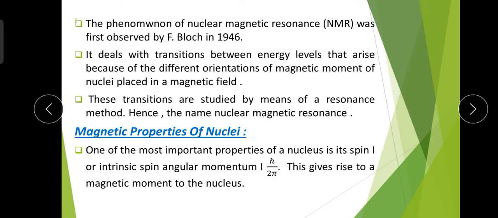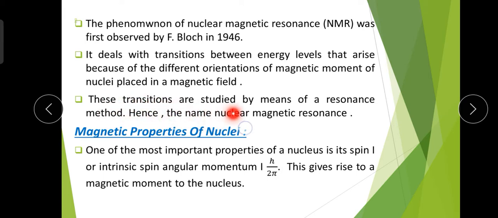Suppose we have a sample and we place that sample in the presence of a strong external magnetic field. Then there is a transition between two energy levels, and this transition arises because the magnetic moments are oriented in different directions, hence there is a change in the nuclear spin.